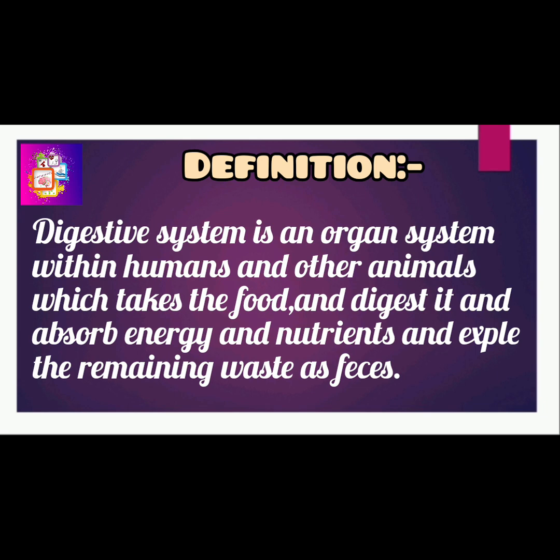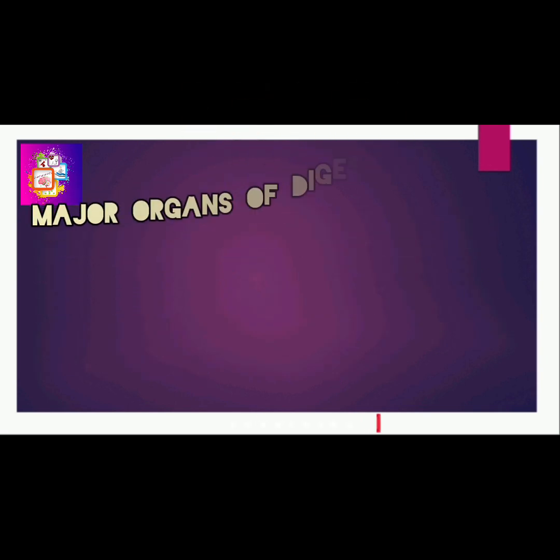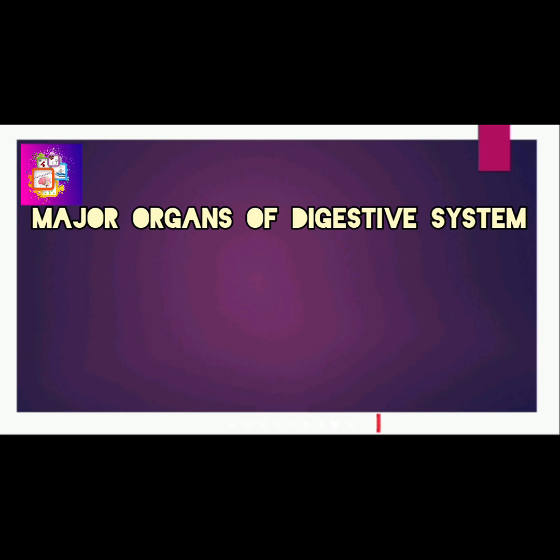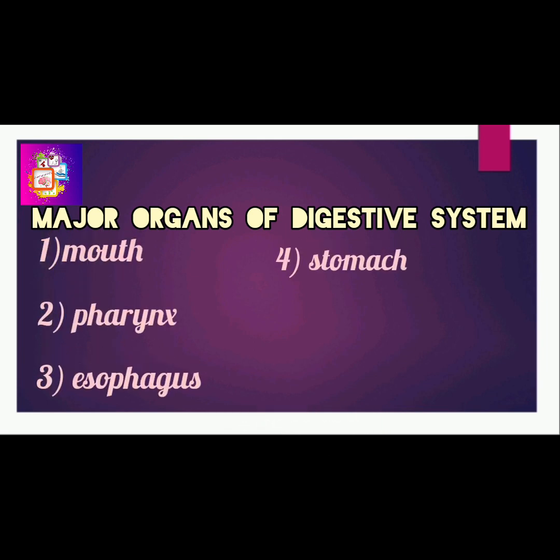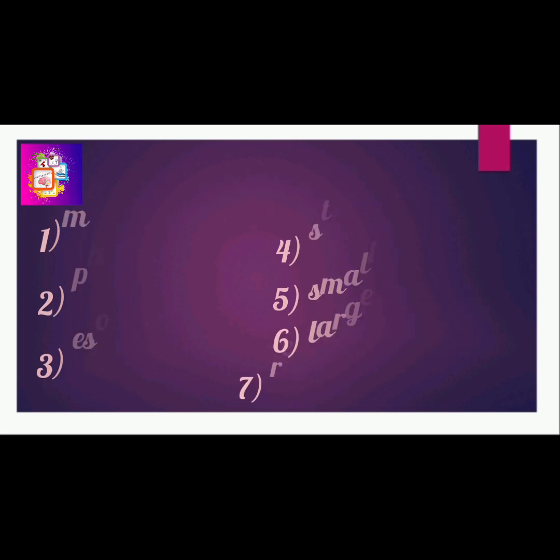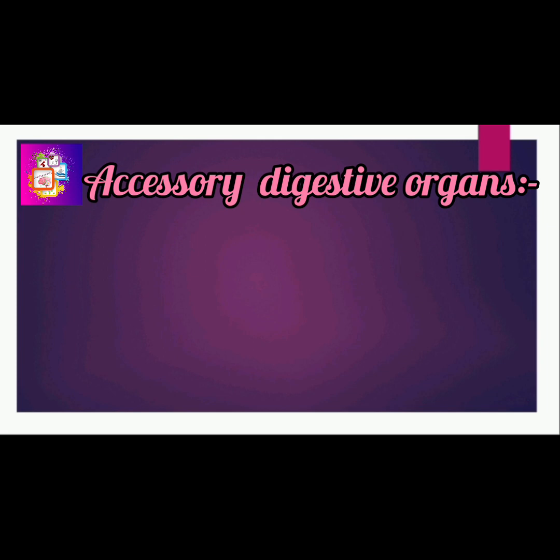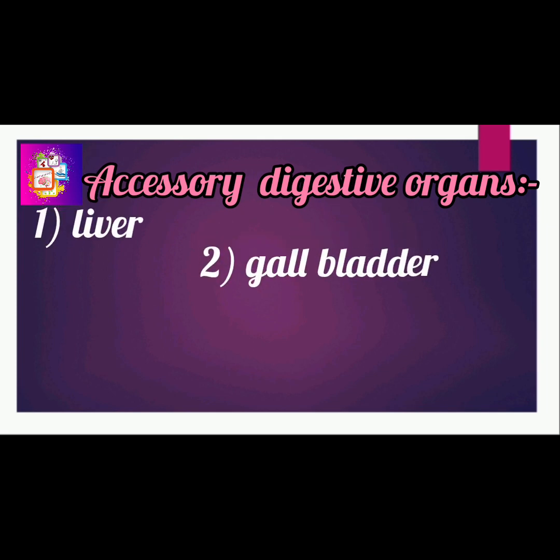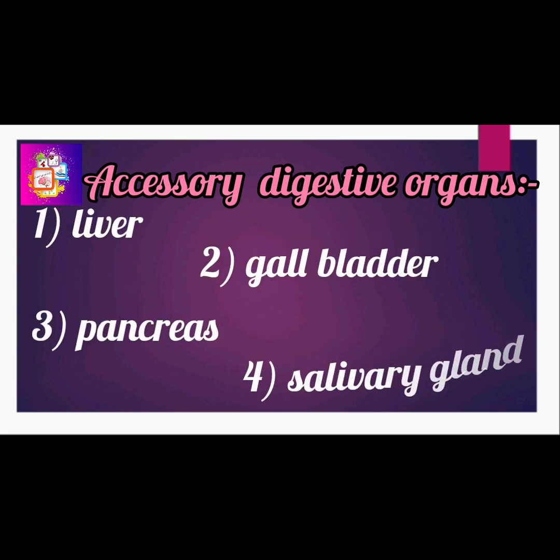The digestive system is an organ system within humans and other animals which takes in food, digests it, absorbs energy and nutrients, and expels the remaining waste as feces. The major organs of the digestive system are the mouth, pharynx, esophagus, stomach, small intestine, large intestine and rectum. Accessory digestive organs are the liver, gallbladder, pancreas and salivary glands.